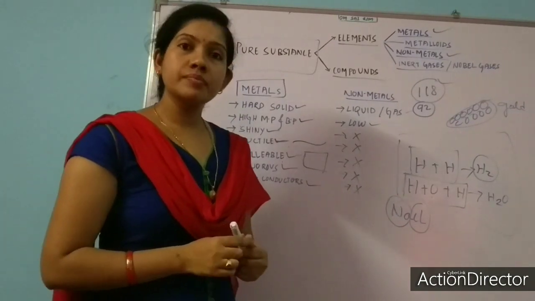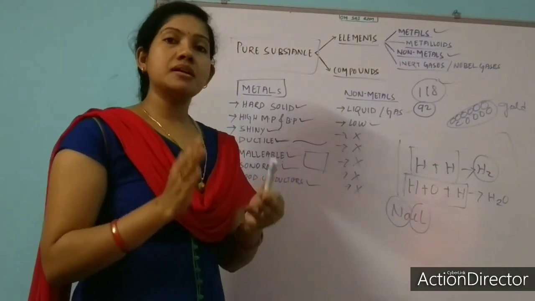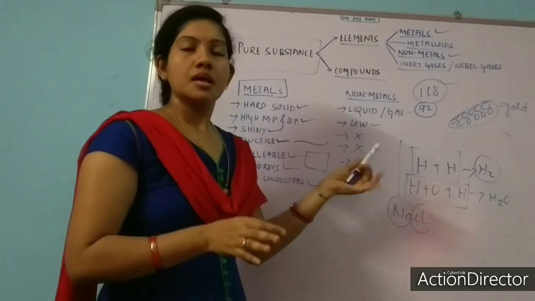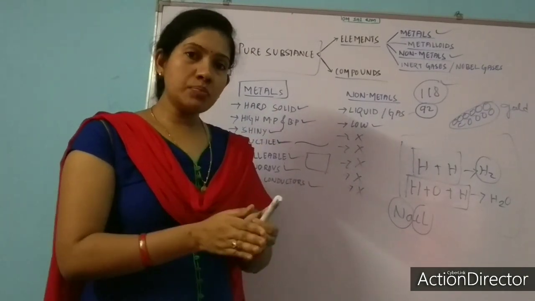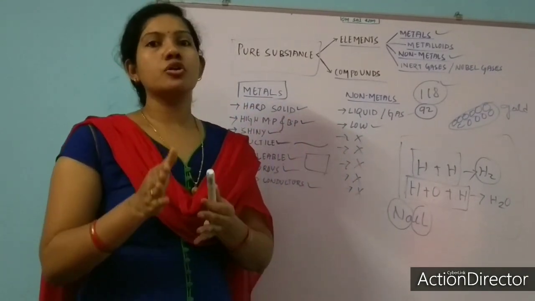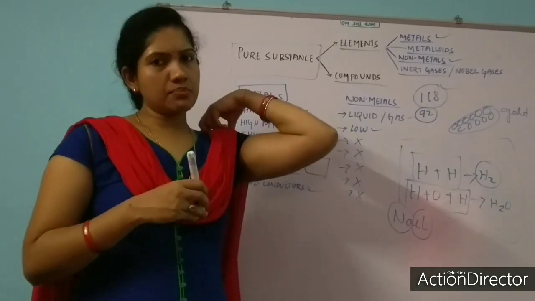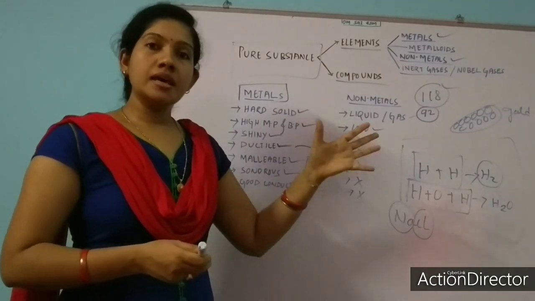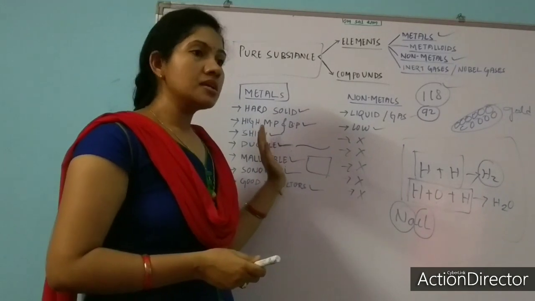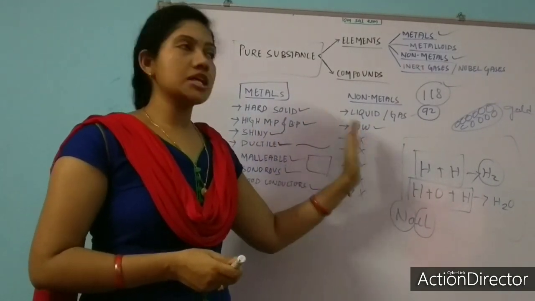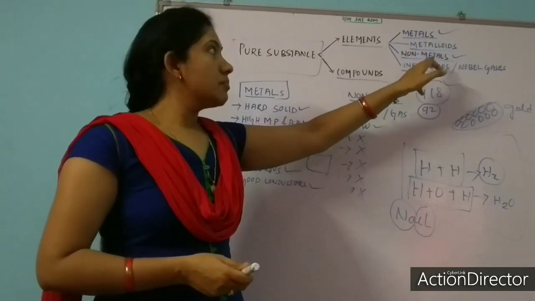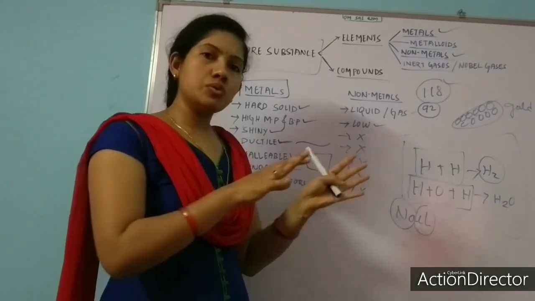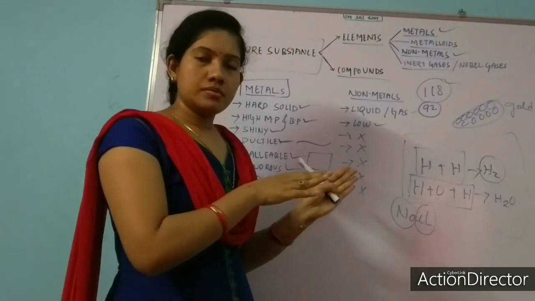What about metalloids? The name itself is telling. Metalloids are the intermediate group between metals and non-metals, which means they have properties of both metals and non-metals. Bromine is an example of a metalloid. That's why we call them metalloids. Next, in my practical video, I will show you the metals, metalloids and non-metals.